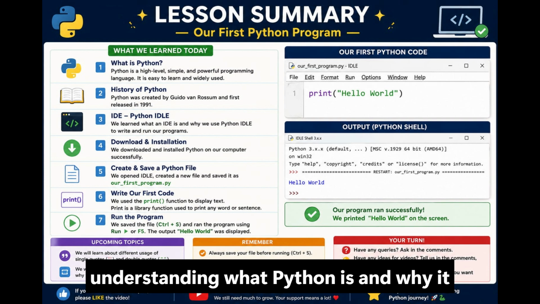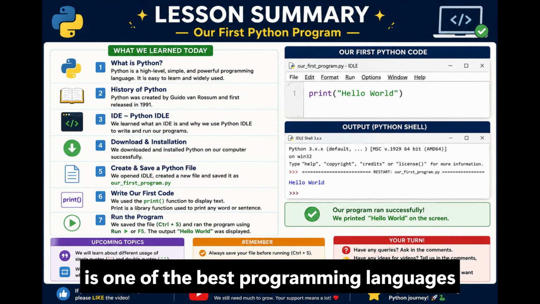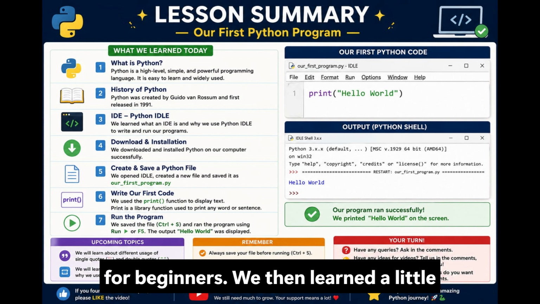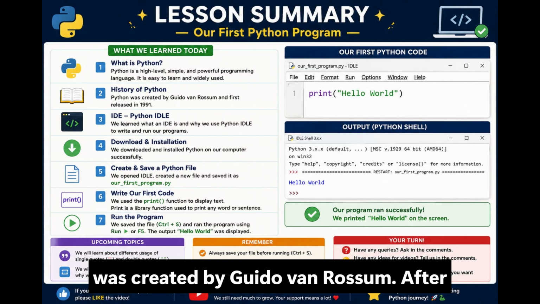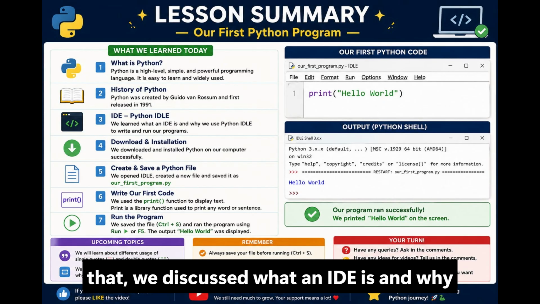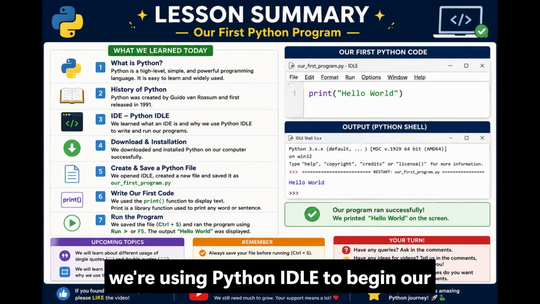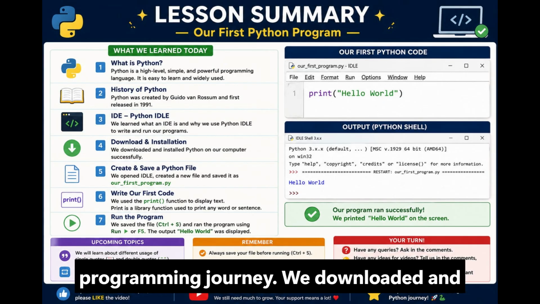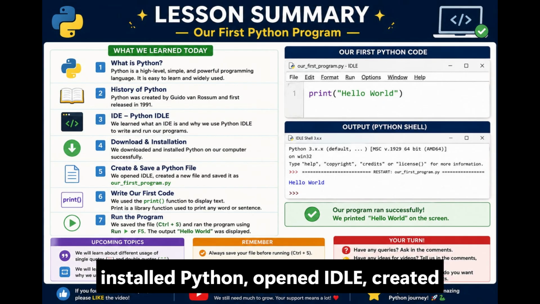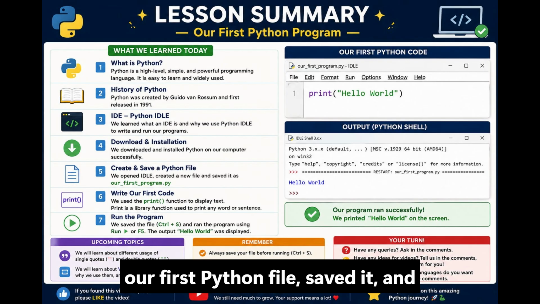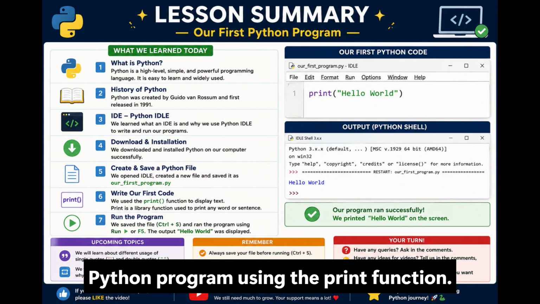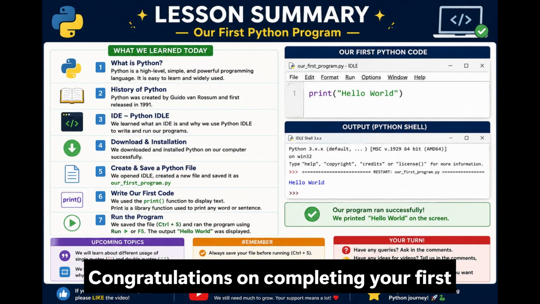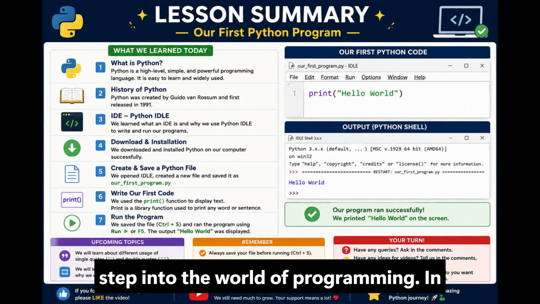We started by understanding what Python is and why it is one of the best programming languages for beginners. We then learned a little about the history of Python and how it was created by Guido van Rossum. After that, we discussed what an IDE is and why we're using Python IDLE to begin our programming journey. We downloaded and installed Python, opened IDLE, created our first Python file, saved it, and finally wrote and ran our very first Python program using the print function. Congratulations on completing your first step into the world of programming.